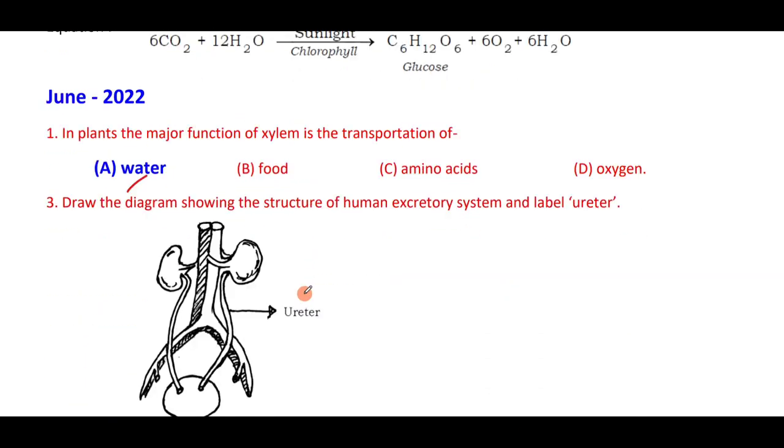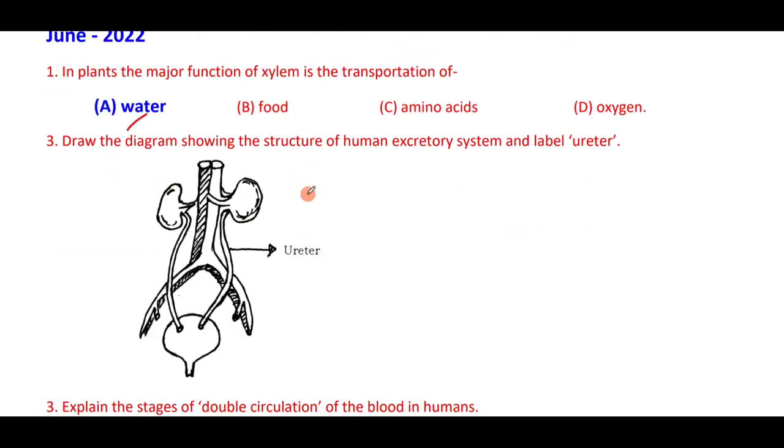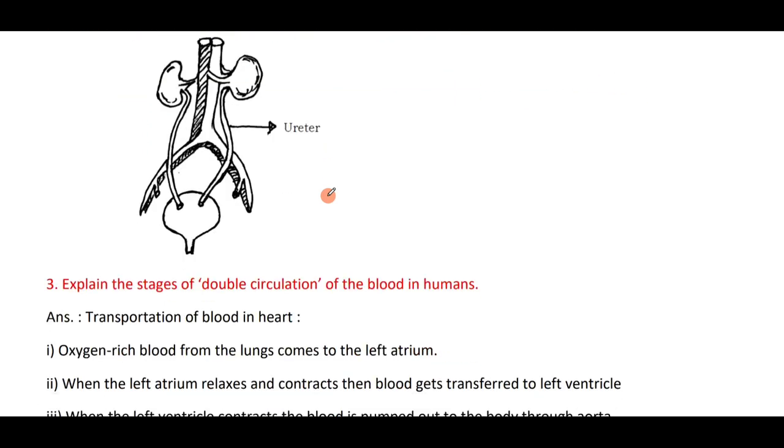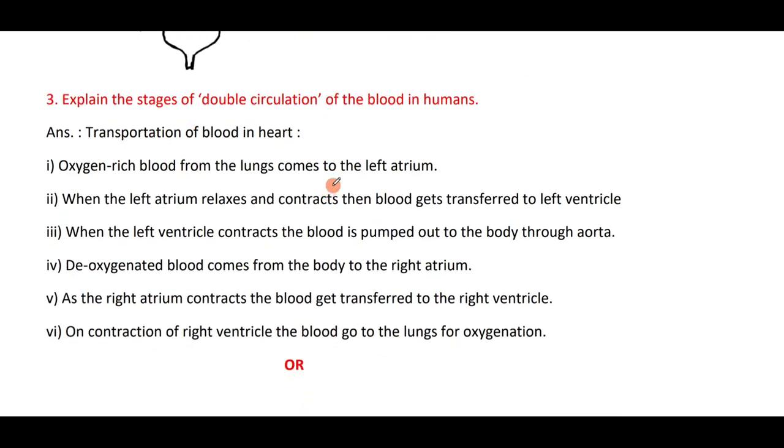In plants, the major function of xylem is transportation of water. Structure of human excretory system. Do practice. What are the stages of double circulation? Dear students, you can see in an examination many questions have been repeated and more questions have been asked from life process. Do try to learn the complete chapter.